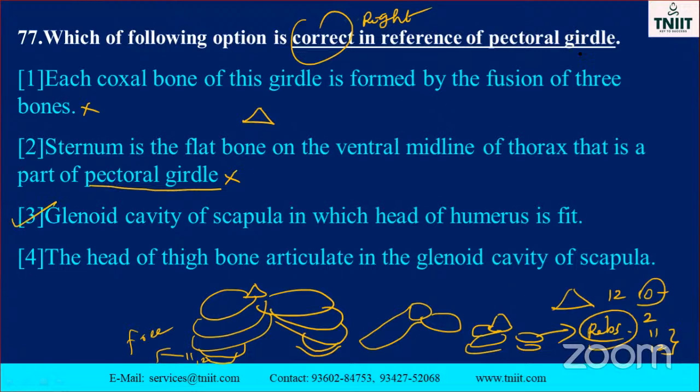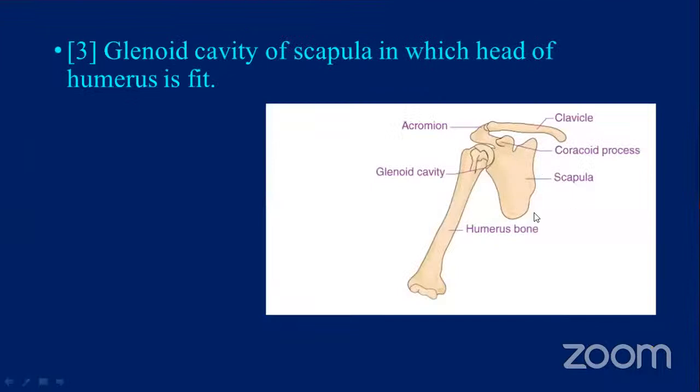Because the pectoral girdle is composed of these points. Glenoid cavity. This is called as, what is that? Glenoid cavity. Okay. Here what happened? The bone is attached. So, and also the scapula, in which the head of the humerus fits. The head of the humerus means this is the bone, the humerus bone. This is the part of the head. It also fits exactly in the glenoid cavity. In Tamil we may call it as Pandikina Mutu. Okay, my dear. The head of the thigh bone articulates elsewhere, it will not come here. It's the shoulder-related humerus here. So this is the structure, my dear.